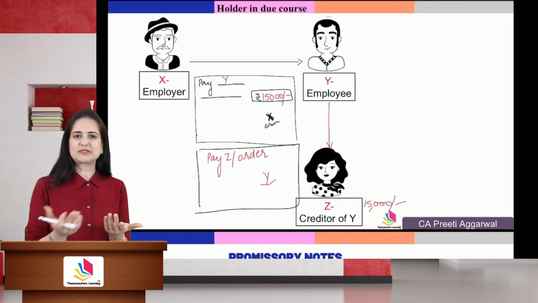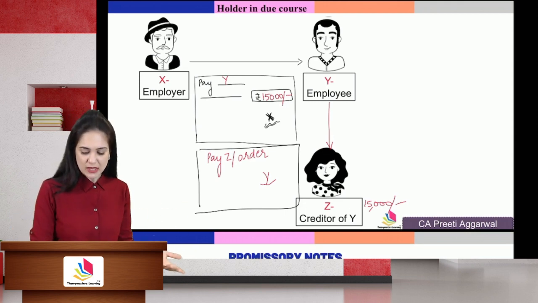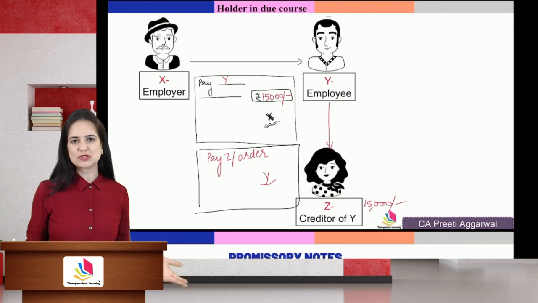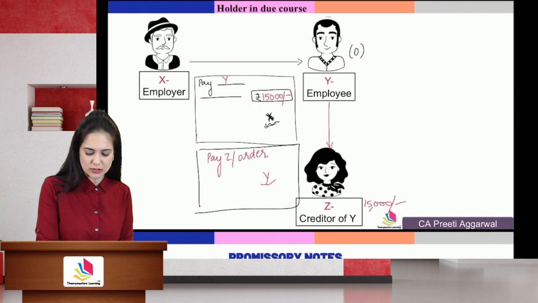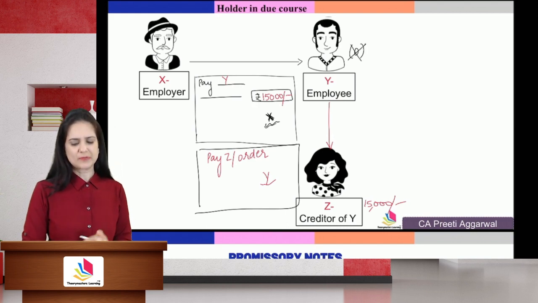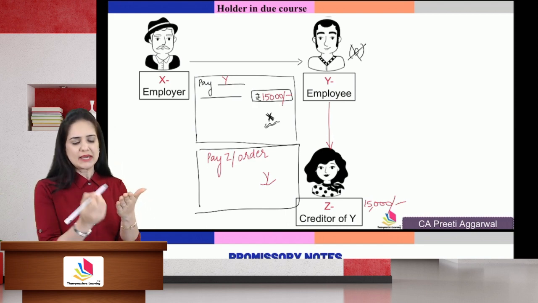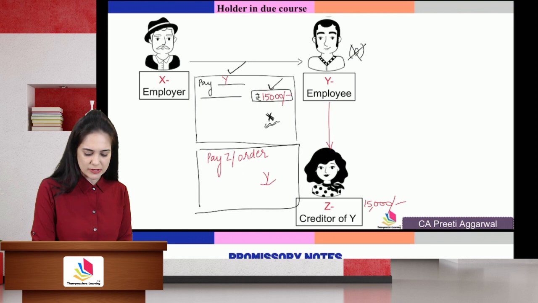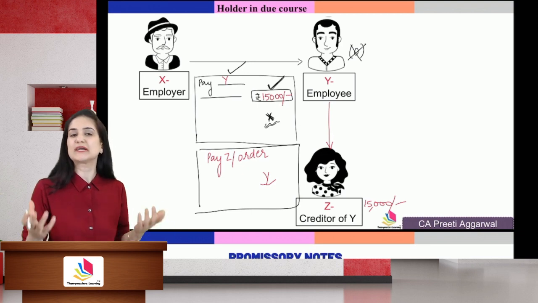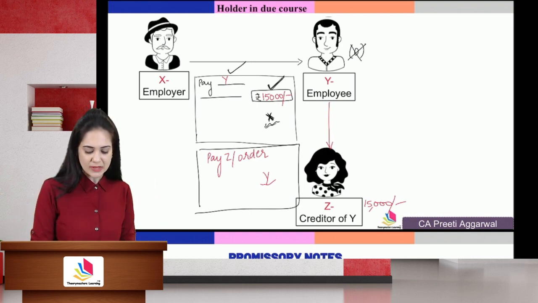Z accepts the check in good faith without doubting Y. See, Z was not aware that Y never intended to receive the payment. He was not the owner of that check. What did Z see? She saw that the check was issued in favor of Y. She checked the amount, 15,000 rupees. That is the amount that Z had to recover from Y.